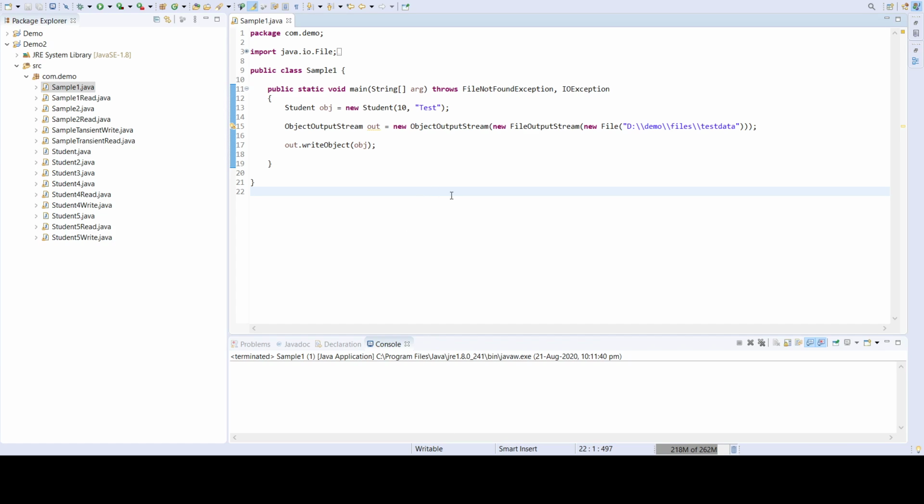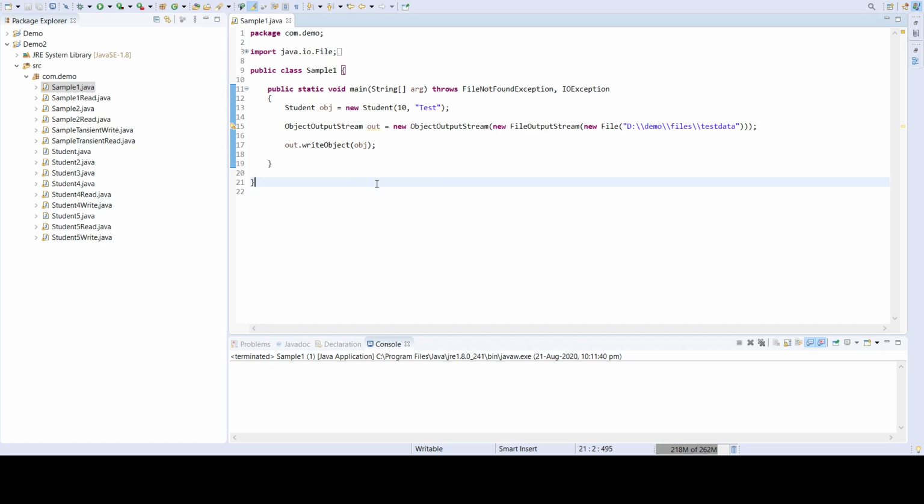We have to implement the serializable interface for whatever object you want to persist in a storage medium, or that can be passed through the network, or used in streaming or on the database side. Wherever we are trying to persist or transfer the values, the class has to implement the serializable interface. So let's see with the examples.